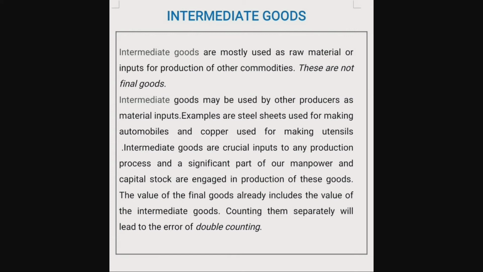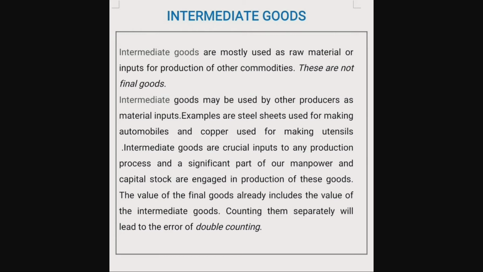What is double counting, children? That is, the value of a commodity is counted more than once. This is known as the problem of double counting. See, if the problem of double counting happens in the calculation of national income, then we will get a wrong figure. That is, it will be reflected higher than the actual value. Actually, in the calculation of national income, we will consider only the value of final good. The value of this intermediate good is already added along with the value of final good. So, no need to add the value of intermediate good again. It will lead to the error of double counting.